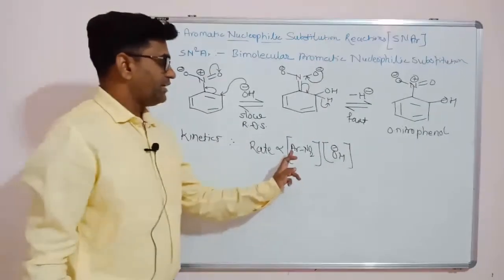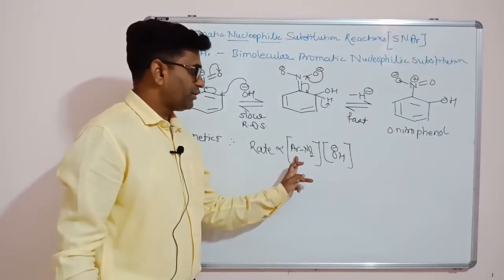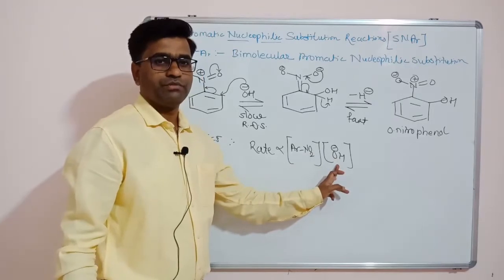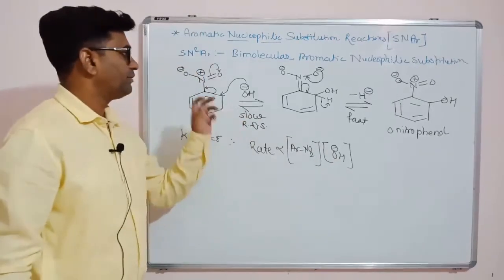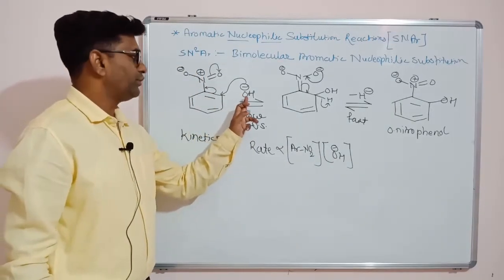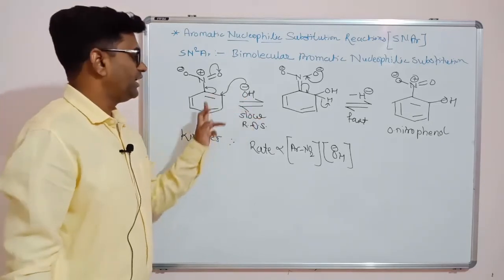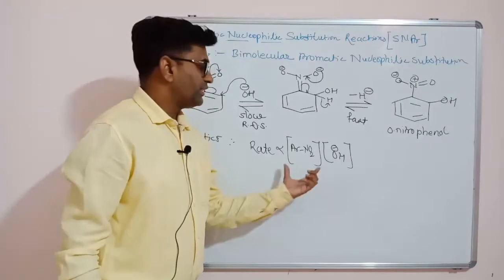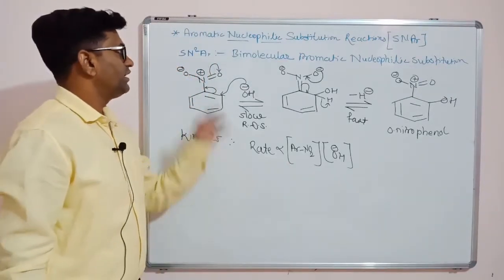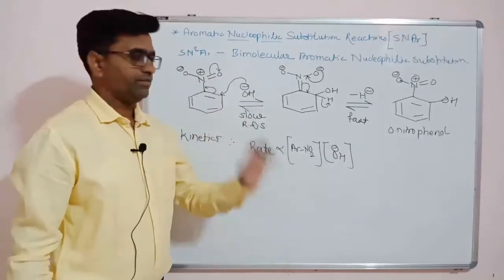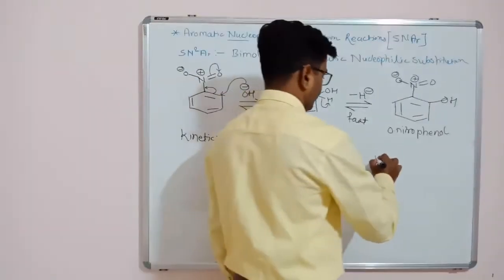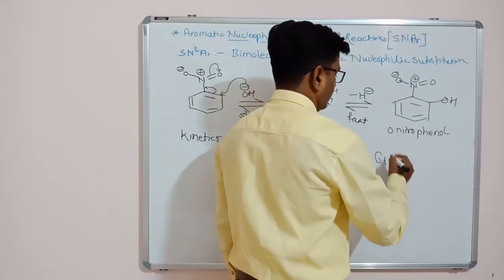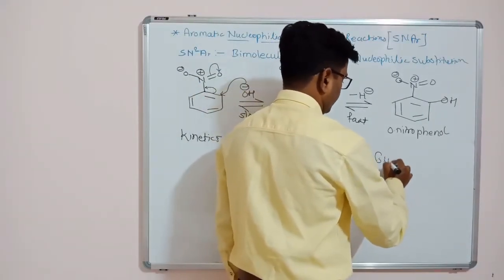So the slow step involves nitrobenzene as well as OH minus ion. So this is our rate determining step. There is an involvement of OH minus ion, that is the nucleophile, as well as the aromatic ring. So these are the two molecules. That's why this reaction is called SN2AR. So this is a bimolecular reaction, or the order of this reaction is 2.